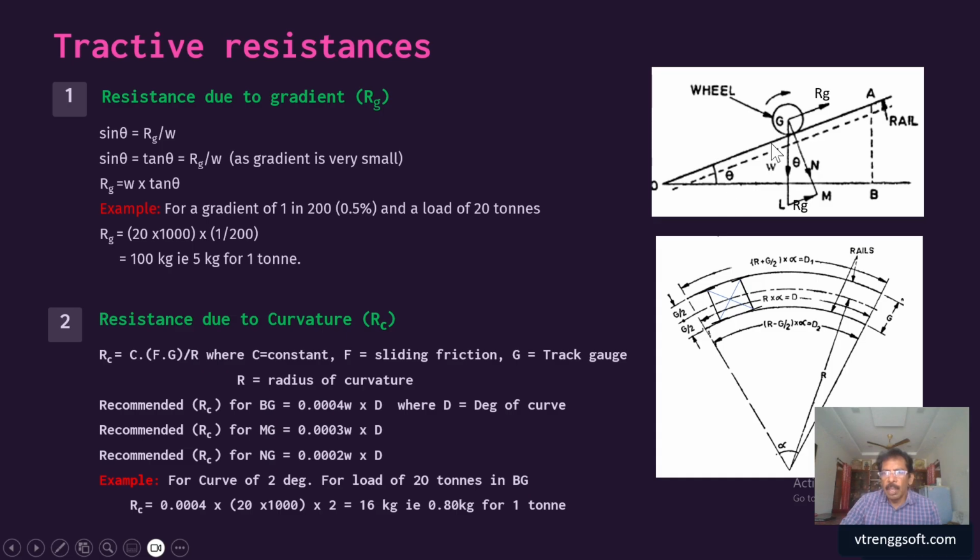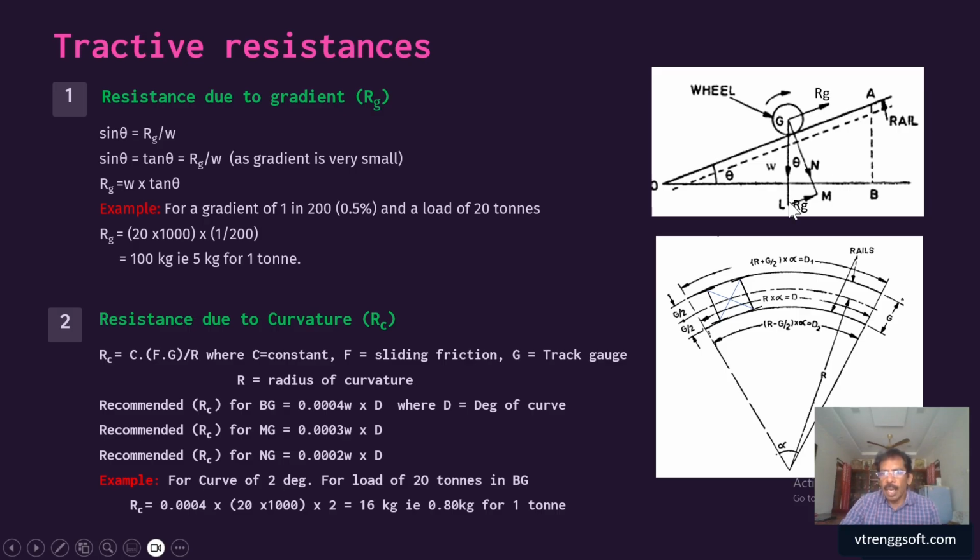Here our vehicle is running on a gradient track. This will be your train, and the load will be acting vertically, W, and this will be the line normal to the gradient track. The resistance acts along the gradient line.